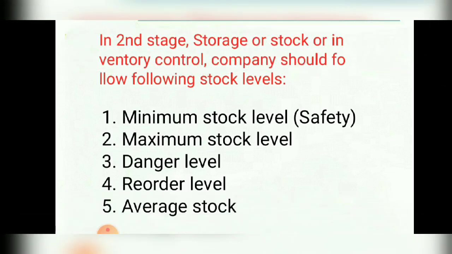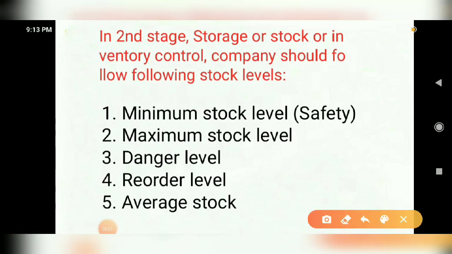So then next one is average stock. Average stock is nothing but the averaging of maximum and minimum. So first one and second one, minimum stock level and maximum stock level, you just have to add them and divide by 2. So that is averaging. Generally, normally the stock level will be this particular average stock level.